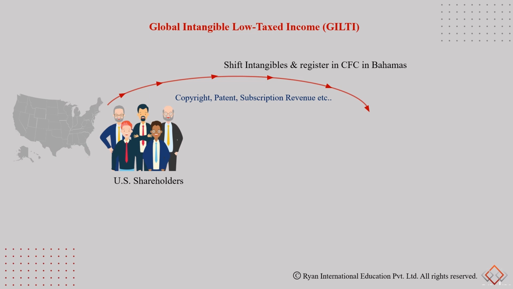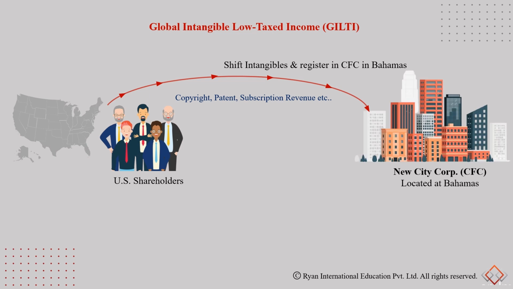Intangibles are very easily shiftable assets. So let's say in this case, these US shareholders shift their intangibles to a company that they create in Bahamas, where the corporate tax rate is really very low or near to zero, and they register these intangibles there, and then they start selling it from there.